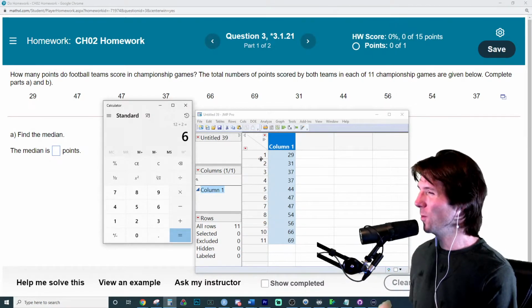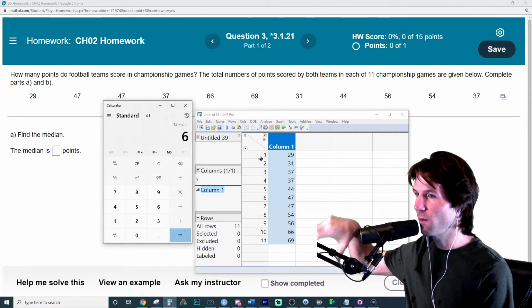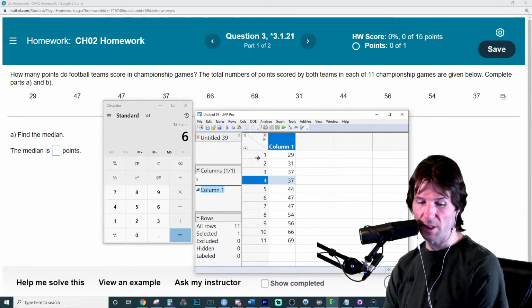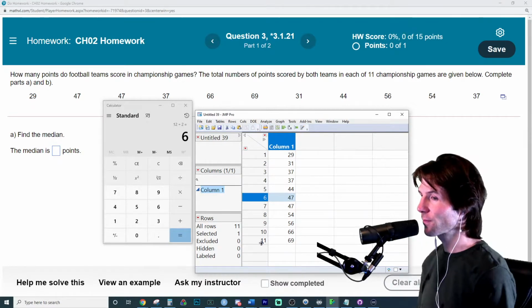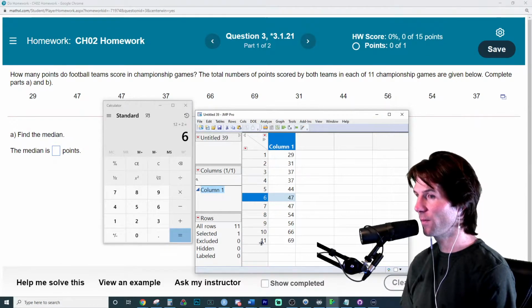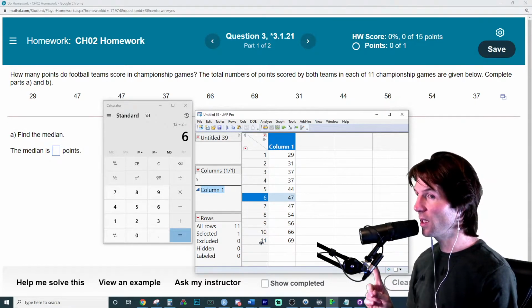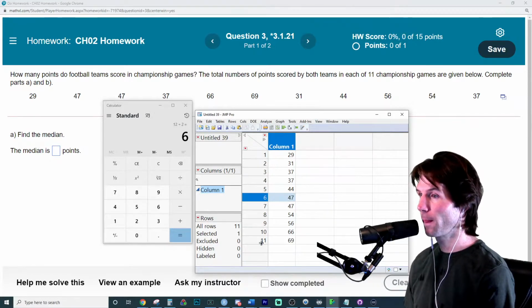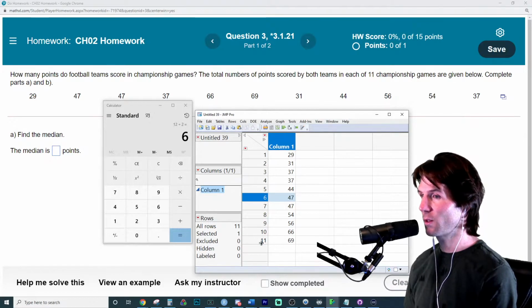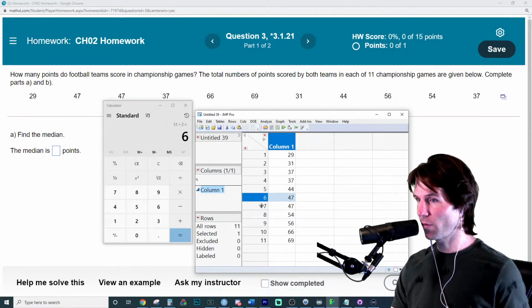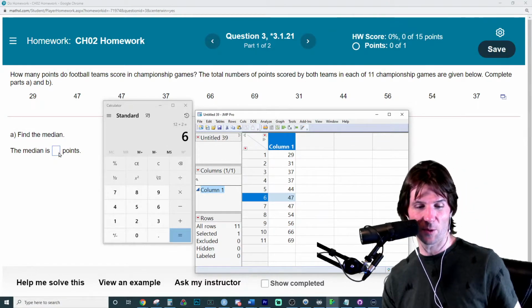So can anyone put in the chat, what is the median? What is 6 telling me? Kind of look at my data right now and think about what 6 would be telling you. And what is the answer? So the median right now is what? That's the position. So the median would be what value right here? The median is in position 6. With 11 numbers, you can see there's 5 numbers above here and 5 numbers below here. So 47. Great job, Core, right there.